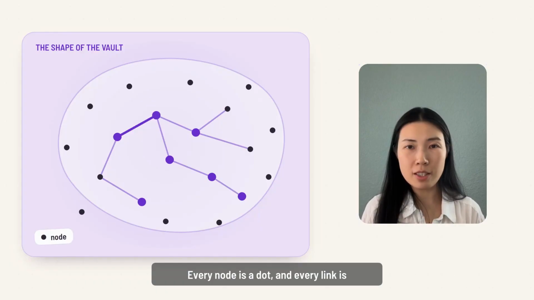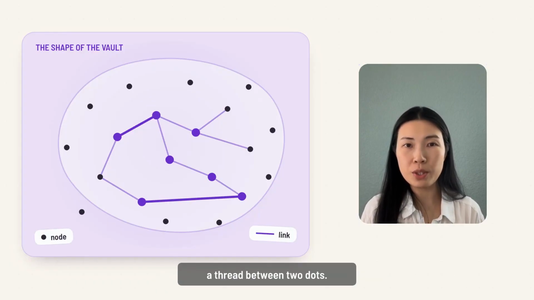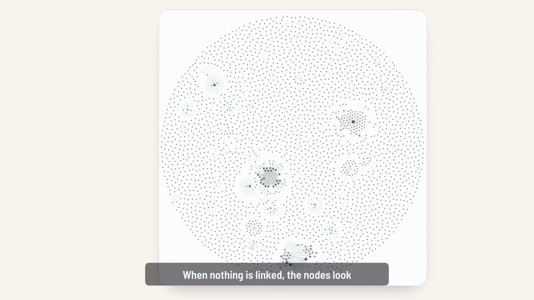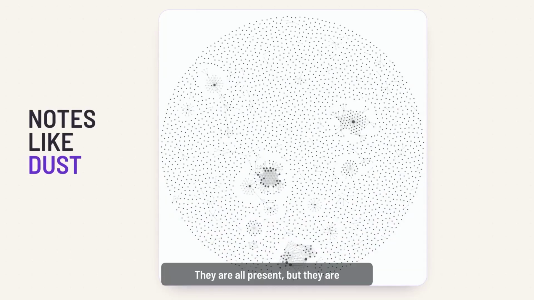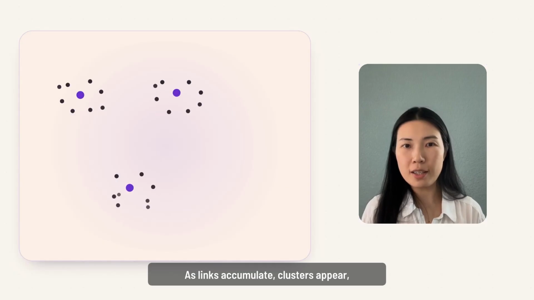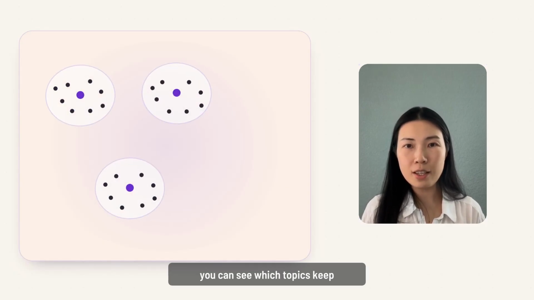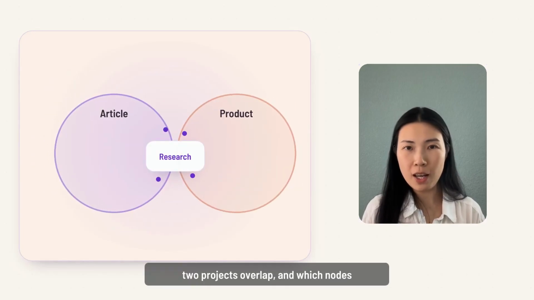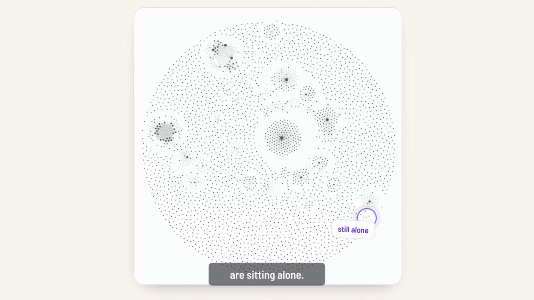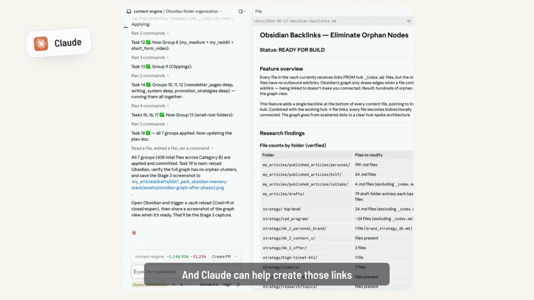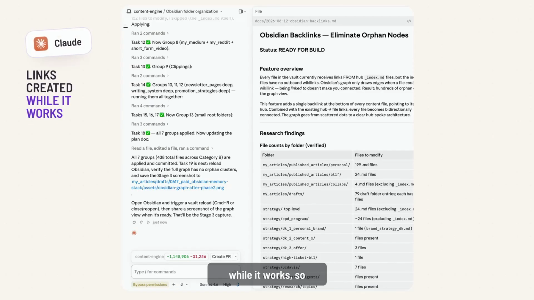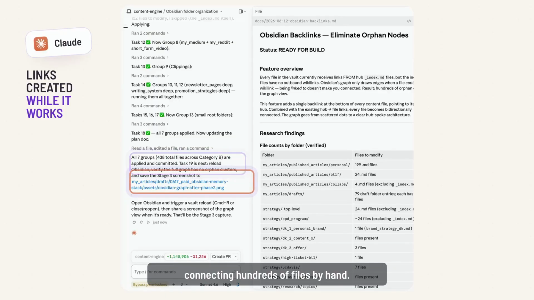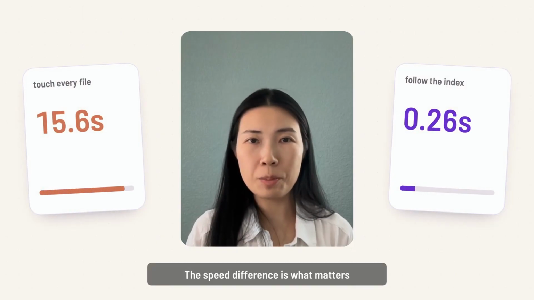Every node is a dot, and every link is a thread between 2 dots. When nothing is linked, the nodes look like dust. They are all present, but they are floating on their own. As links accumulate, clusters appear. You can see which topics keep connecting, where 2 projects overlap, and which nodes are sitting alone. And Claude can help create those links while it works, so you do not have to sit there connecting hundreds of files by hand.